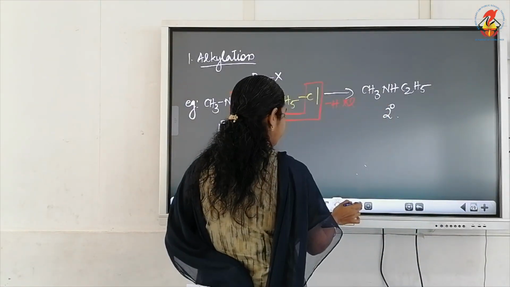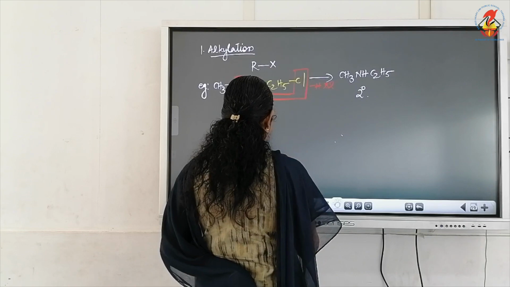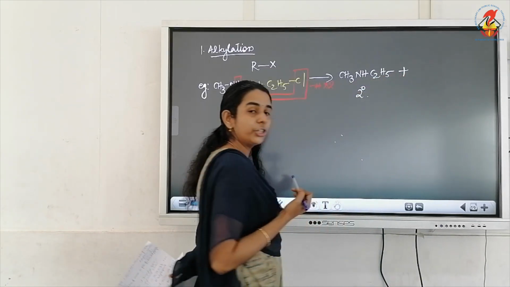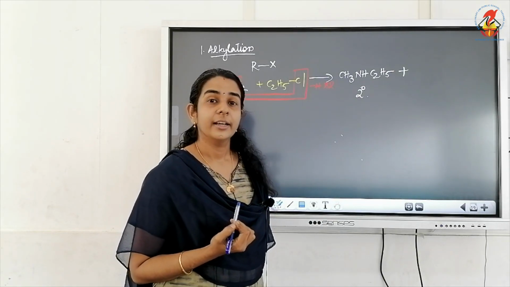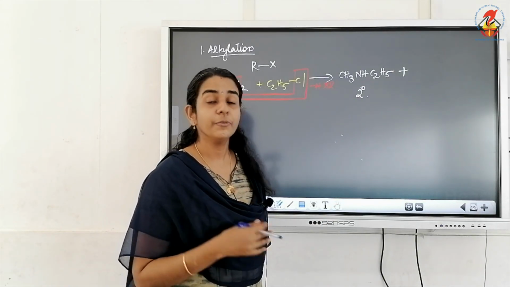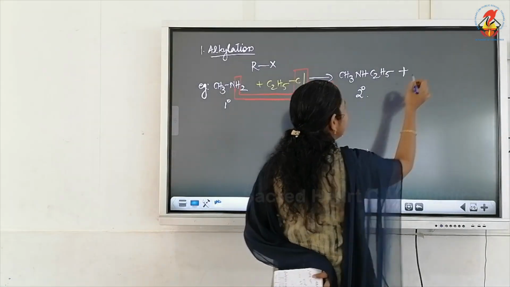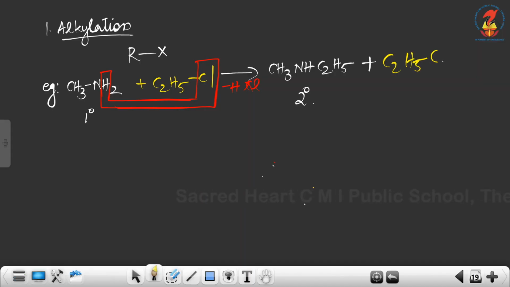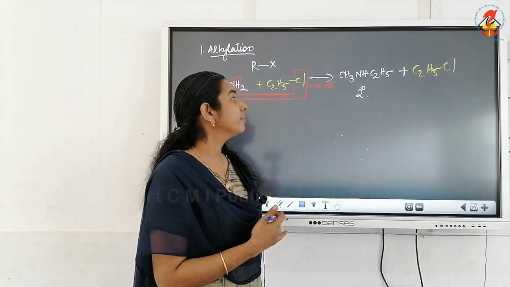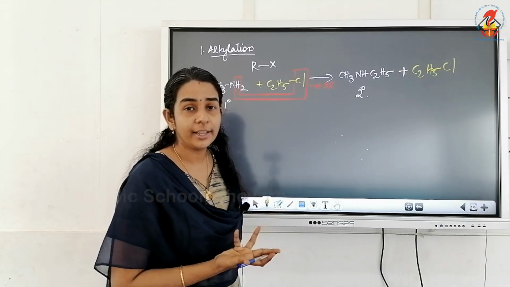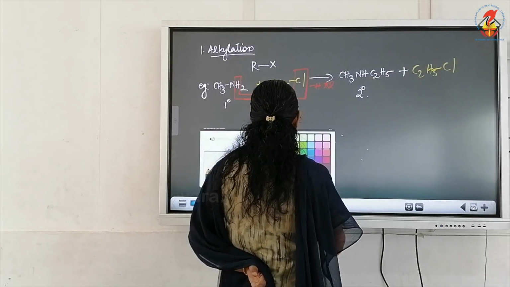Now, from the secondary amine structure, it is clear that it has one more hydrogen on nitrogen, isn't it? We can substitute it with one more alkyl group. So this reacts with one more molecule of C2H5Cl. It is not necessary that we take the same alkyl halide; we can change the alkyl halide molecule.